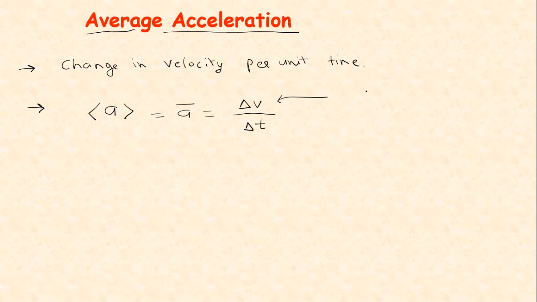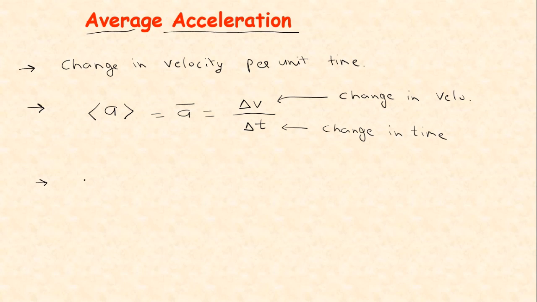Delta v is called change in velocity, and delta t is called change in time. So this is the formula of average acceleration.